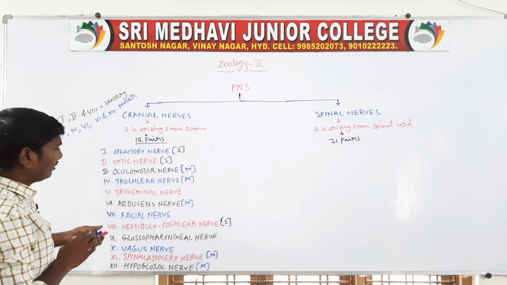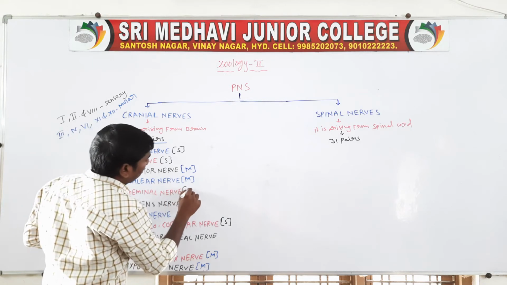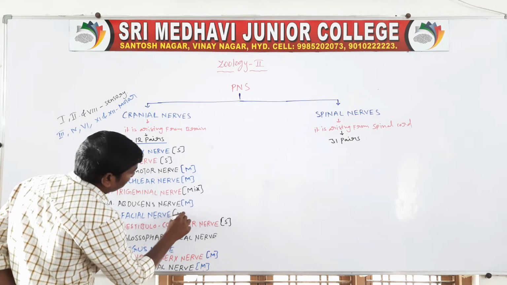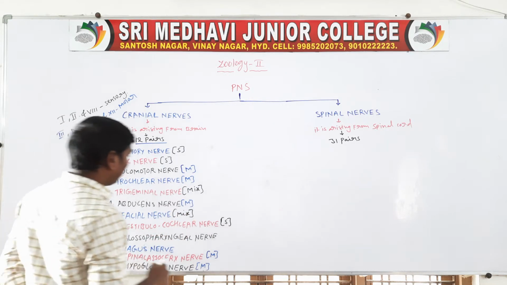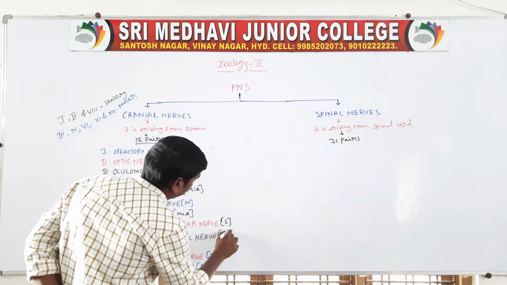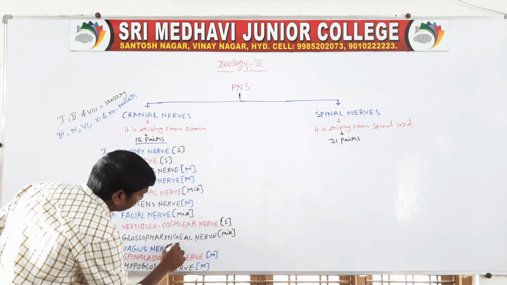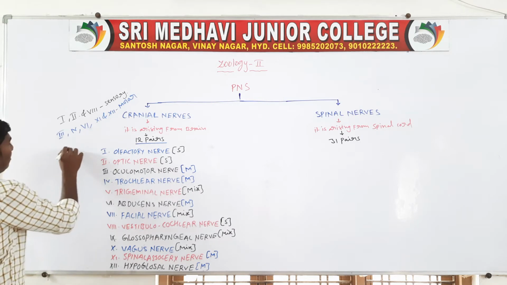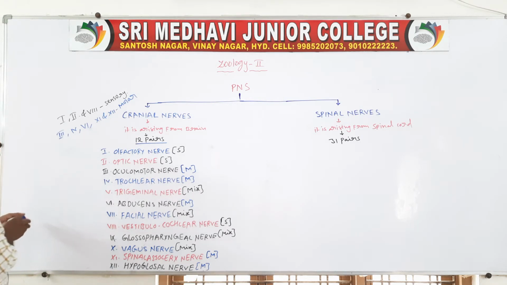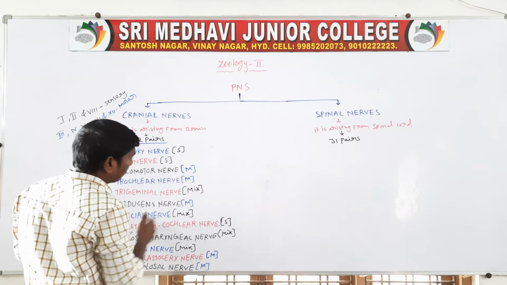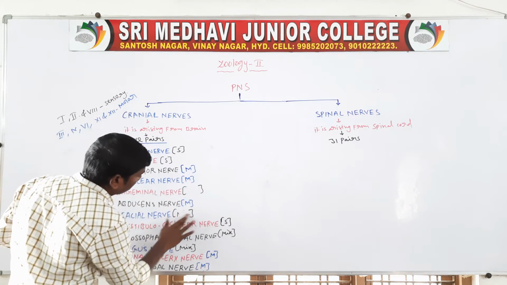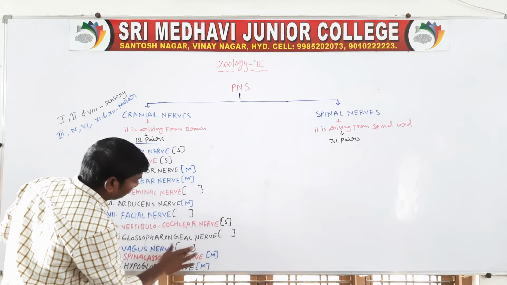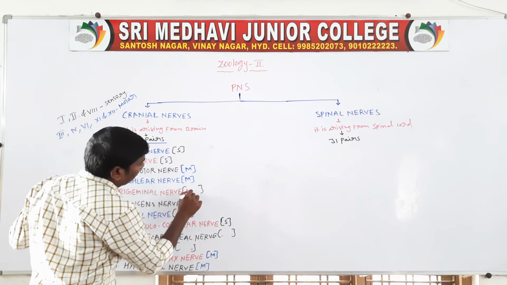The remaining are mixed neurons. The trigeminal nerve, the fifth one, is a mixed nerve.